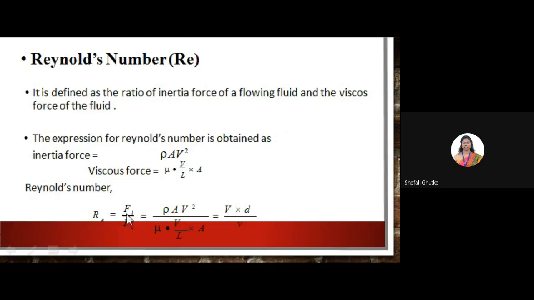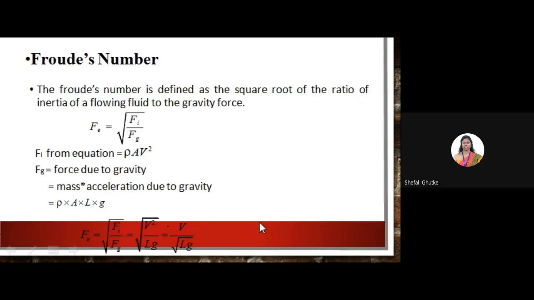This Fi is nothing but inertia force and this Fv is nothing but viscous force. After putting the formula, we will get Reynolds number as V into D divided by kinematic viscosity. So this is the formula of Reynolds number.